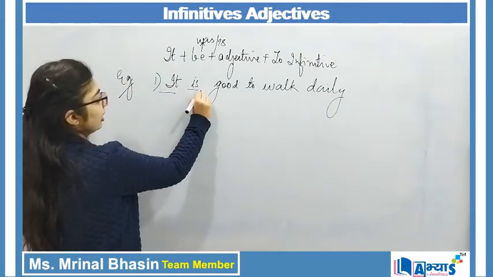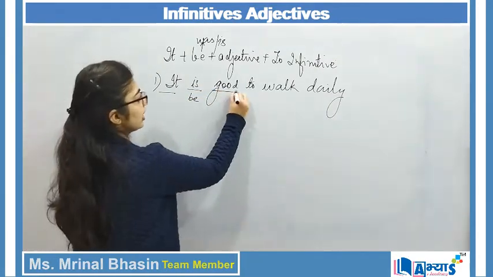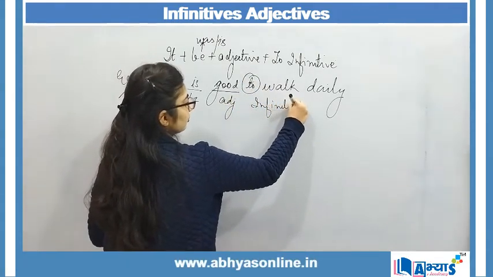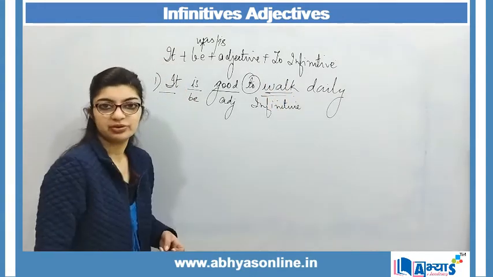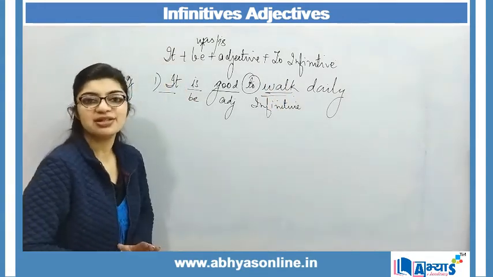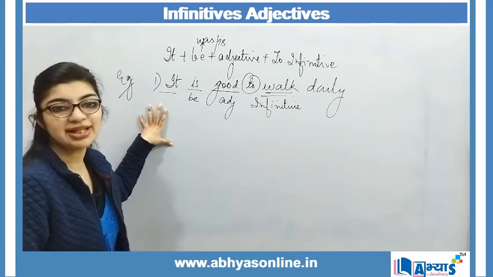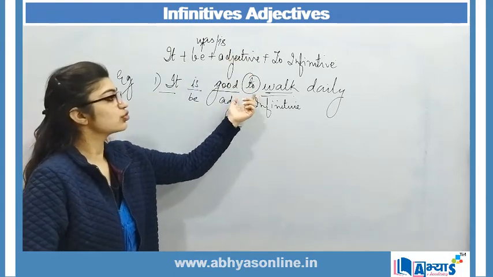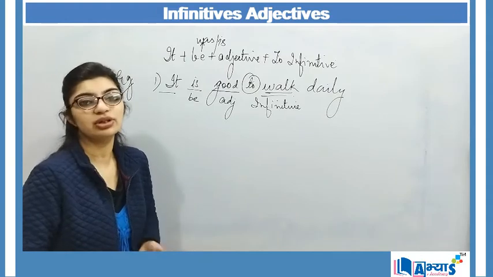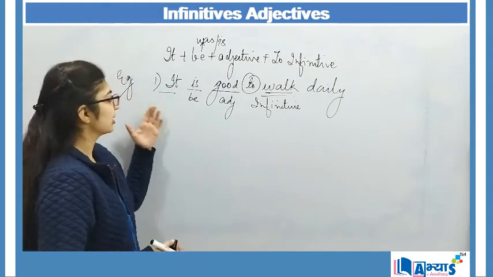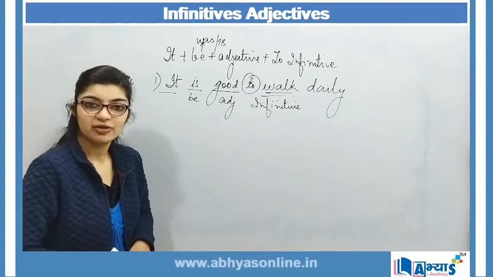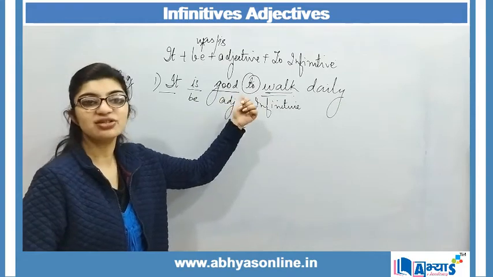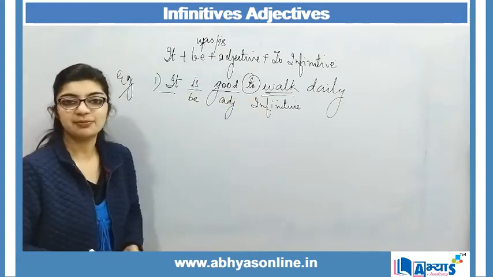Here it over here is be, good is an adjective, and to over here is an infinitive along with the verb, right? So here it completely matches my rule. So this is the basic example of it plus be plus adjective plus to infinitive, where we can see that to work daily is a good habit or is good does not make that much sense as the sentence it is good to work daily forms. So in order to avoid the formation of subject as to, I have replaced it with it plus be.